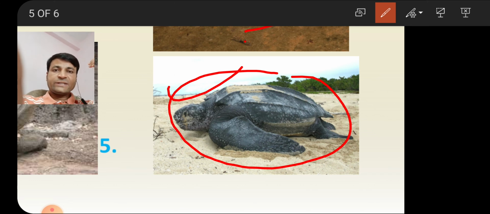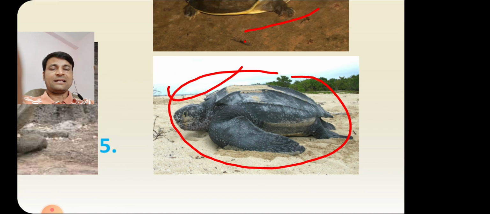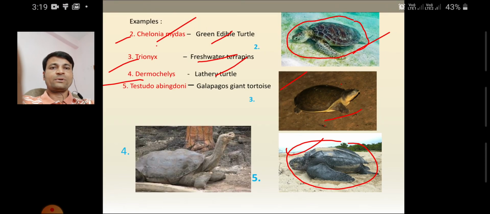It is found on our Kerala coastline, generally on Kerala state beaches. It is a leathery turtle. That is the fourth example, Dermochelys.